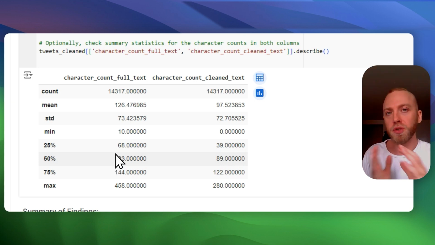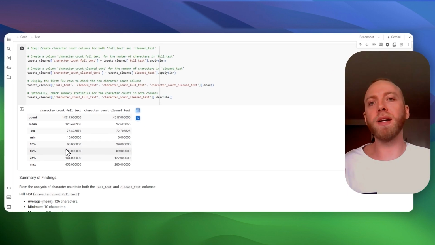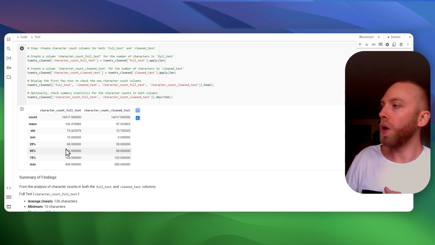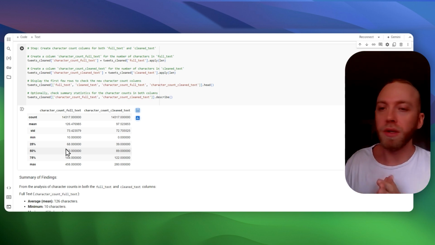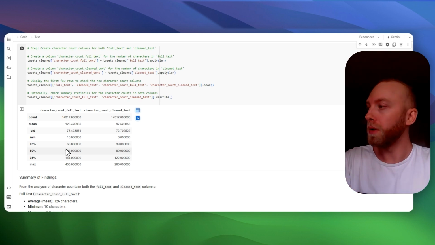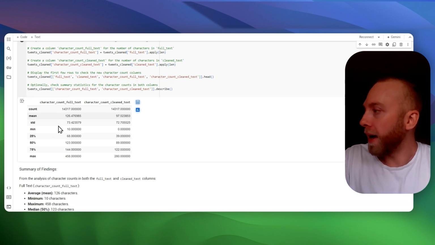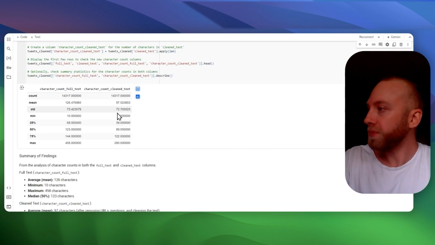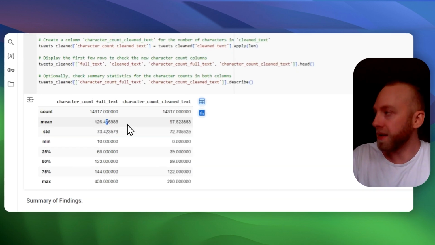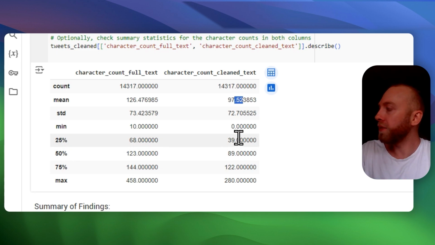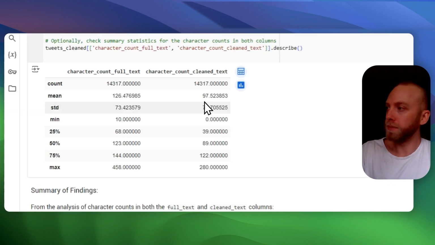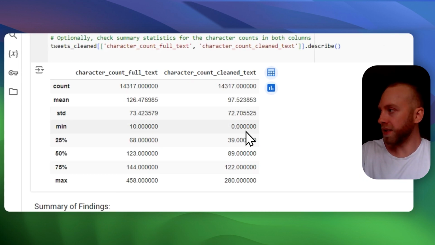And then we have some basic statistics. And of course, because we did create a column that was the cleaned tweet text, we wanted to do the statistical analysis on both. So that's what we did. And as you can see, the standard deviation is essentially the same. The mean is a lot different, right? But interestingly enough, the standard deviation is the same.